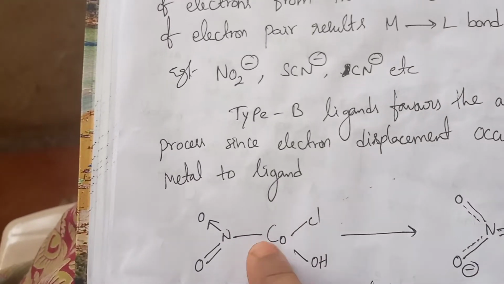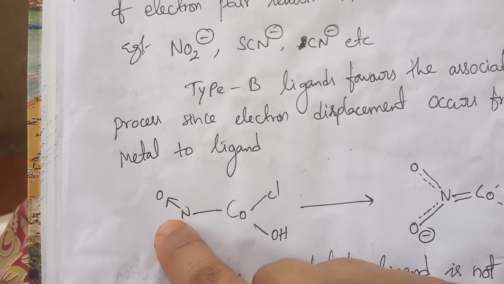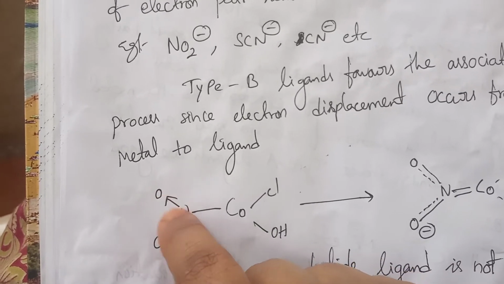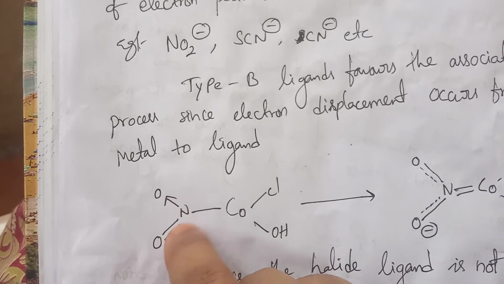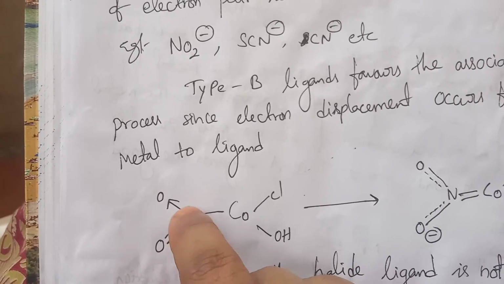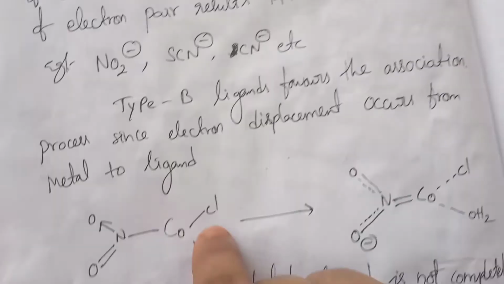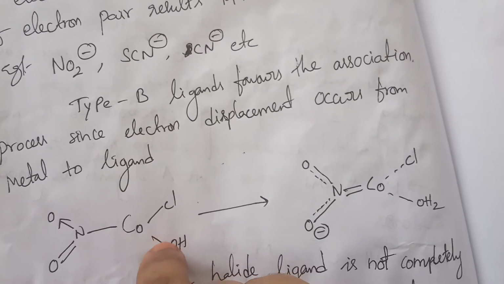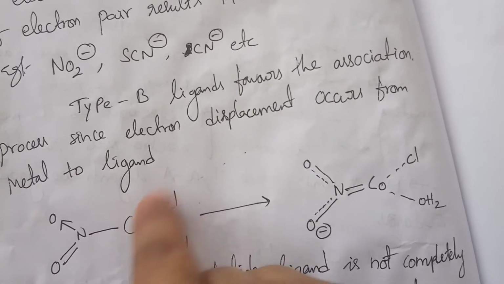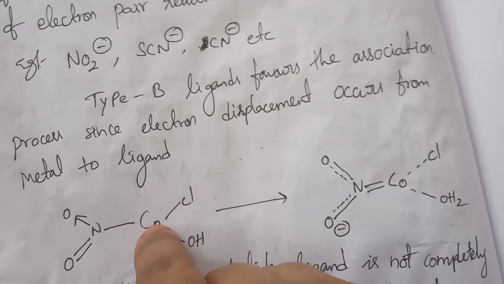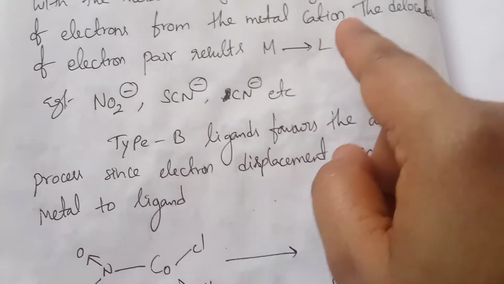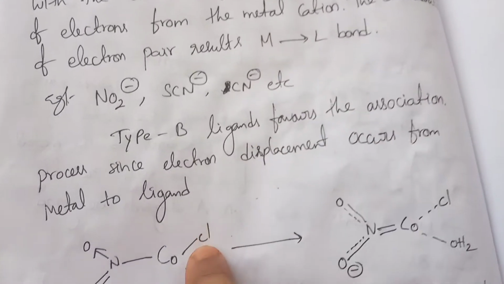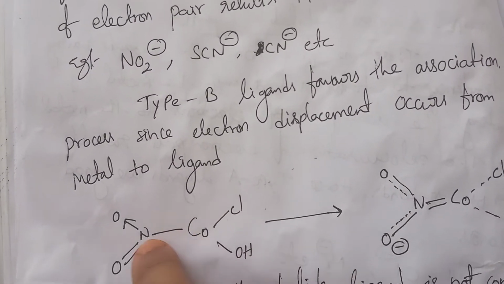Here the nitrogen is like this in NO2 minus, with one coordinate covalent bond and a double bond. This double bond is delocalized between these two, and this cobalt gives electrons to the nitrogen. So the electron is donated from metal to ligand, so there is a formation of a bond between the metal and ligand.